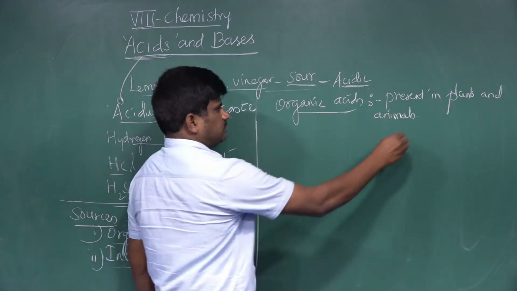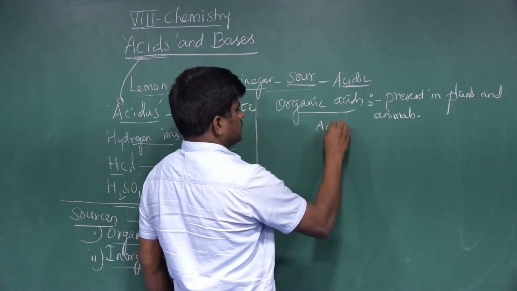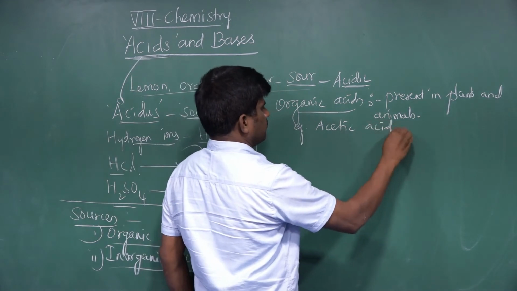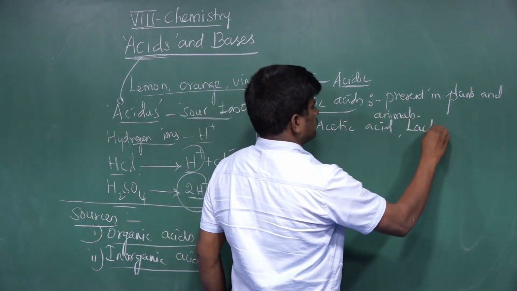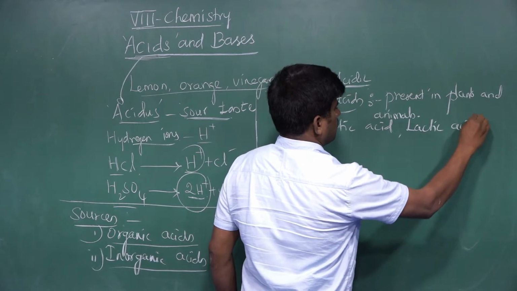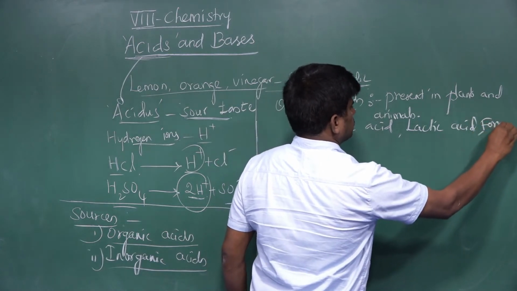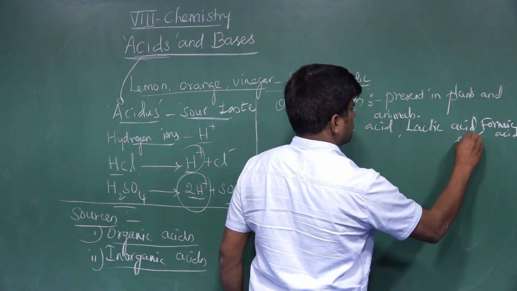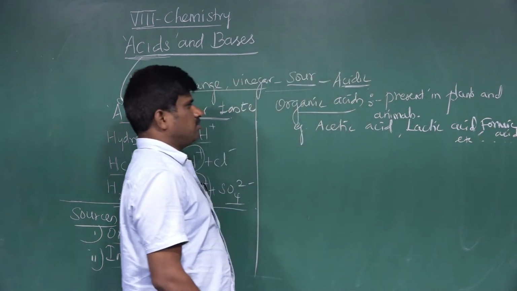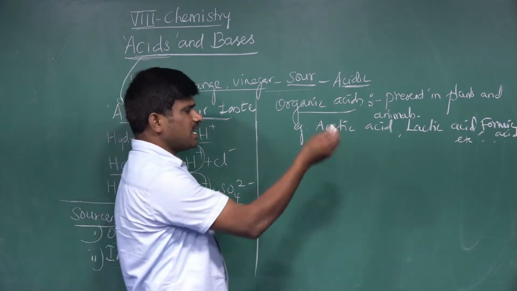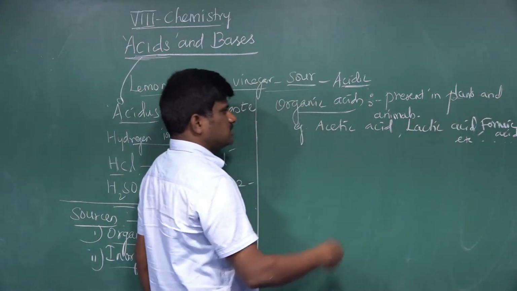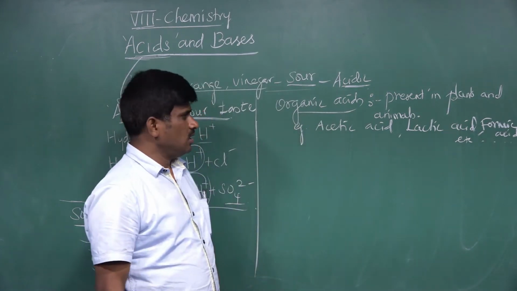For example, acetic acid, lactic acid, formic acid, etc. These acids are examples of organic acids. These acids are present in an organism, either plants or animals.